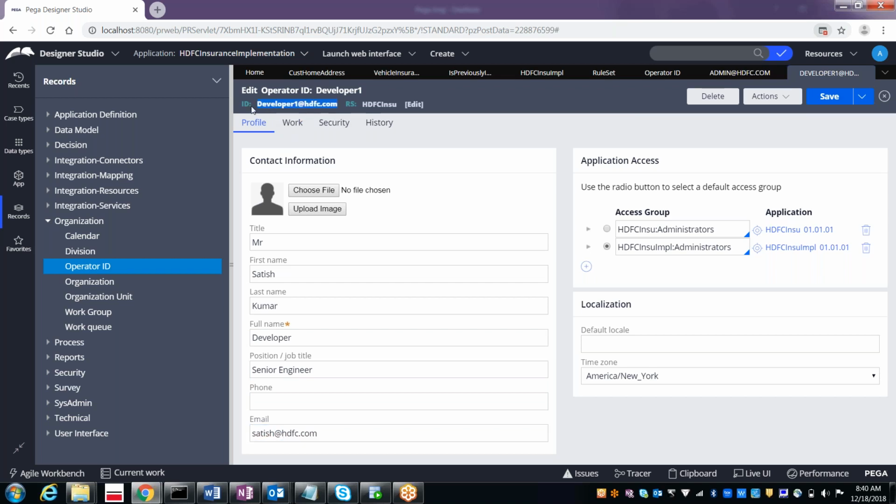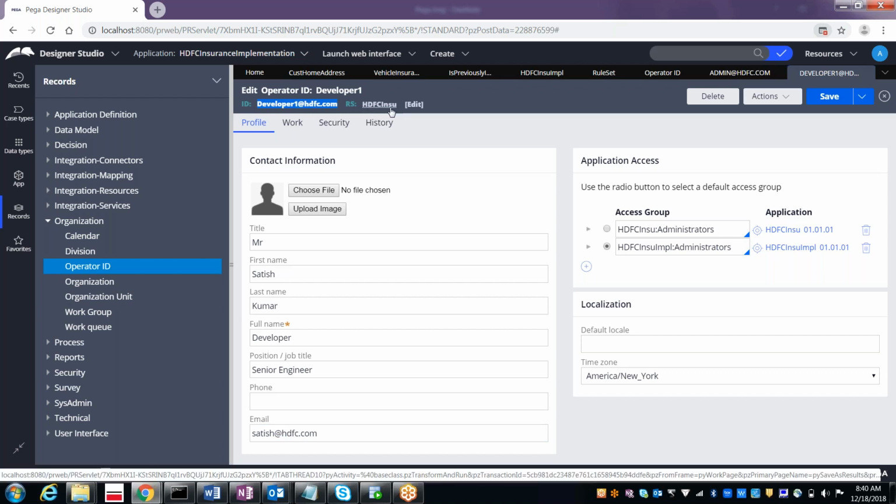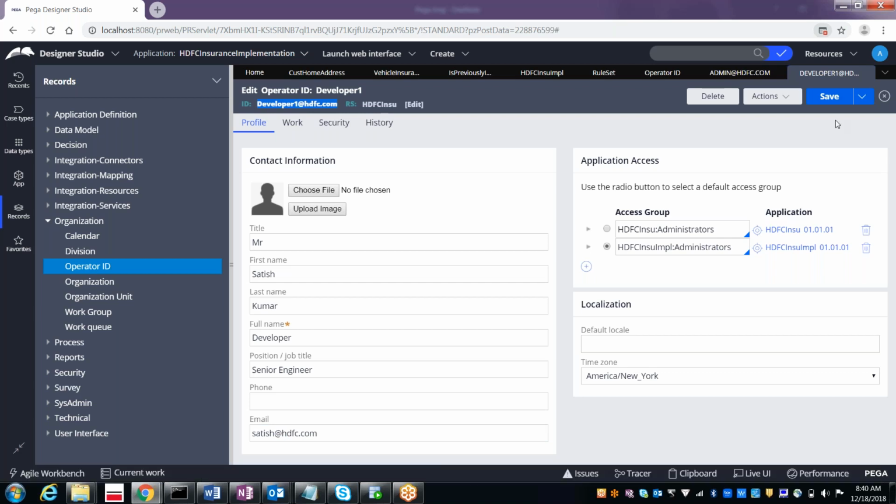I hope everyone remembers: the ID is the name of the rule, and it is under the HDFC insurance rule set. Then we can select the access group and application as well. Then save it.